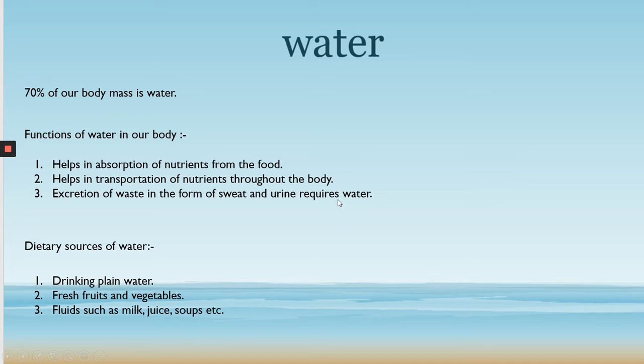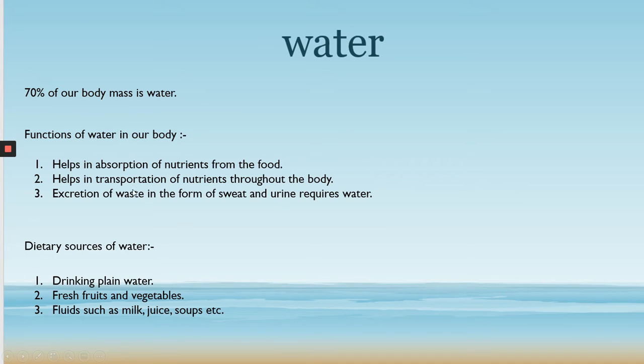Do you know that 70% of our body mass is water? Yes, that means that water is the most important constituent of our food. So you must be wondering, since it constitutes 70% of our body mass, what are the functions of water?